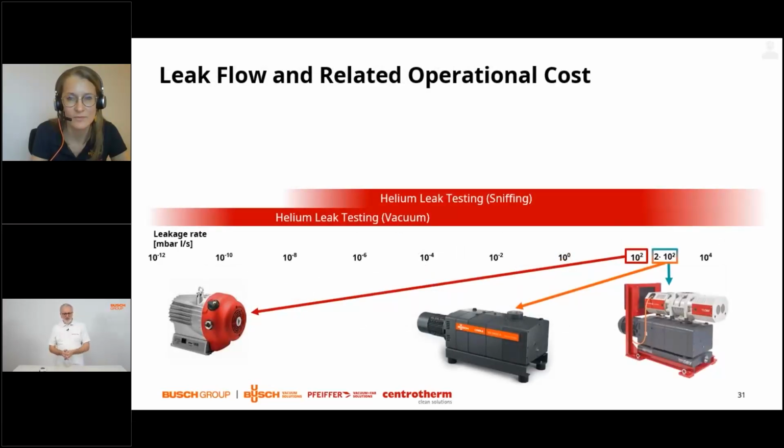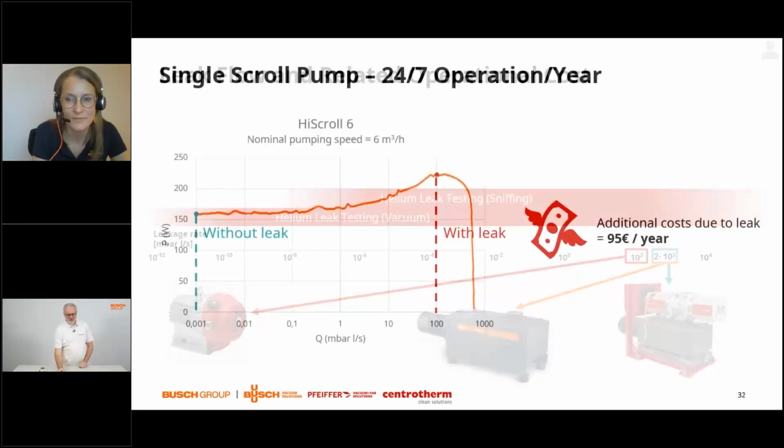So the pump which was used is the one in the middle in this example that we have just gone through. We have picked two other examples and other leak flows. We're starting with a very small pump, a 6 cubic meter per hour scroll pump, with a leak flow of 100 milliliter per second. And we have taken twice this gas flow for the other two applications, a dry pump on its own and a combination of a dry pump plus a roots pump.